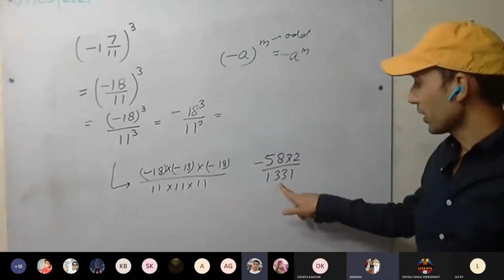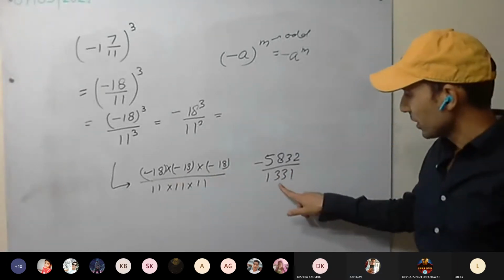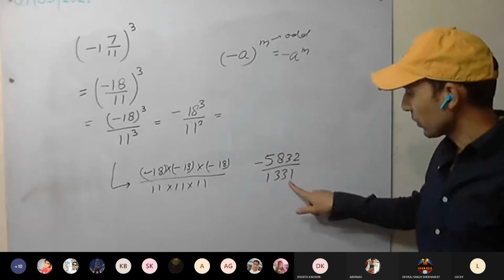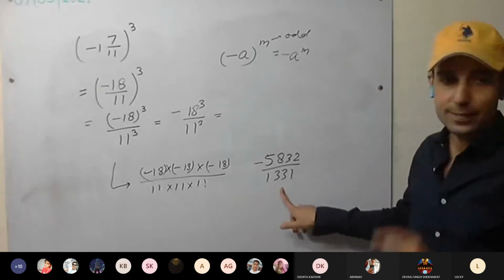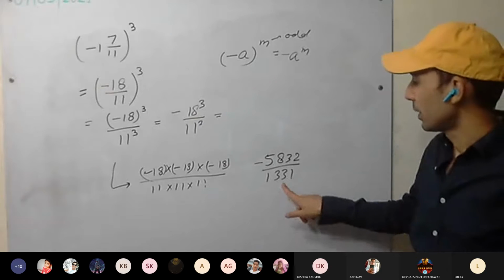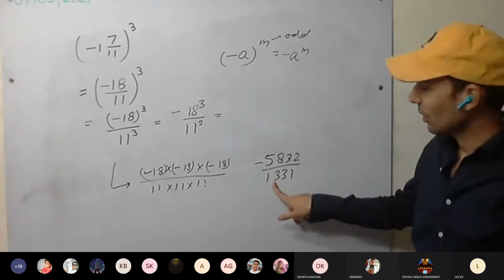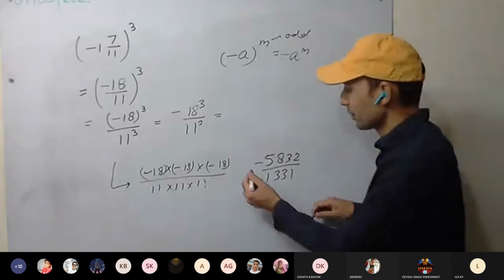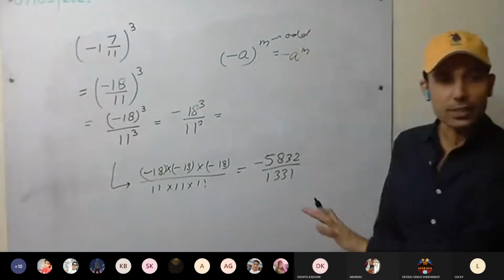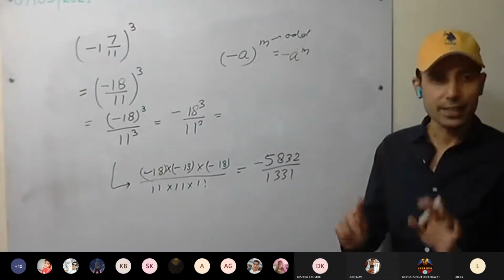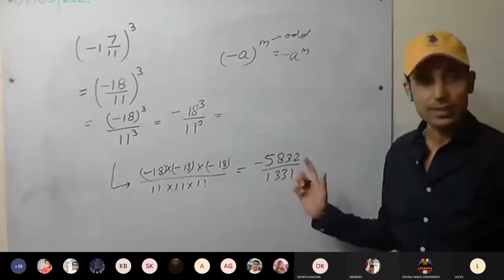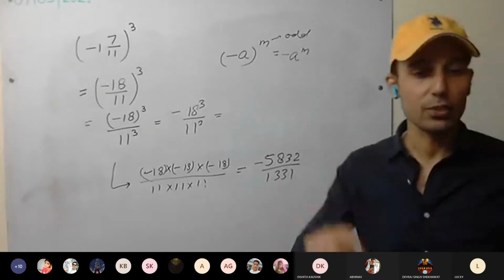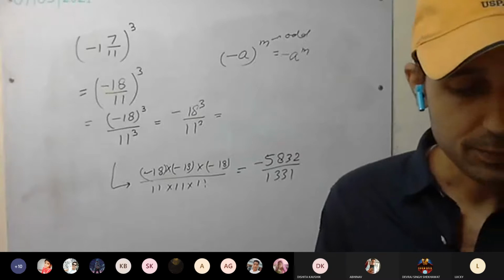11 into 11 into 11. You can check as well. 1 plus 3, 4. 3 plus 1, 4. So this is correct. It is multiple of 11. Understood this one? Leave the answer as such. In examination also, leave the answer as such. Don't convert in decimal. If question is in fraction, let it be in fraction.